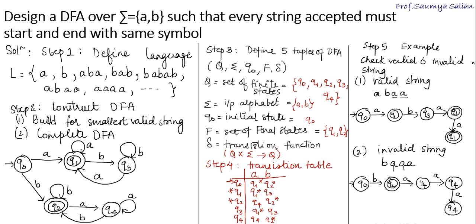Right? So this is stating that an invalid string is not reaching final, it is reaching a non-final state, that is Q4, and our DFA machine is correct. This is how you should be mentioning all 5 steps to get full marks in your university papers.